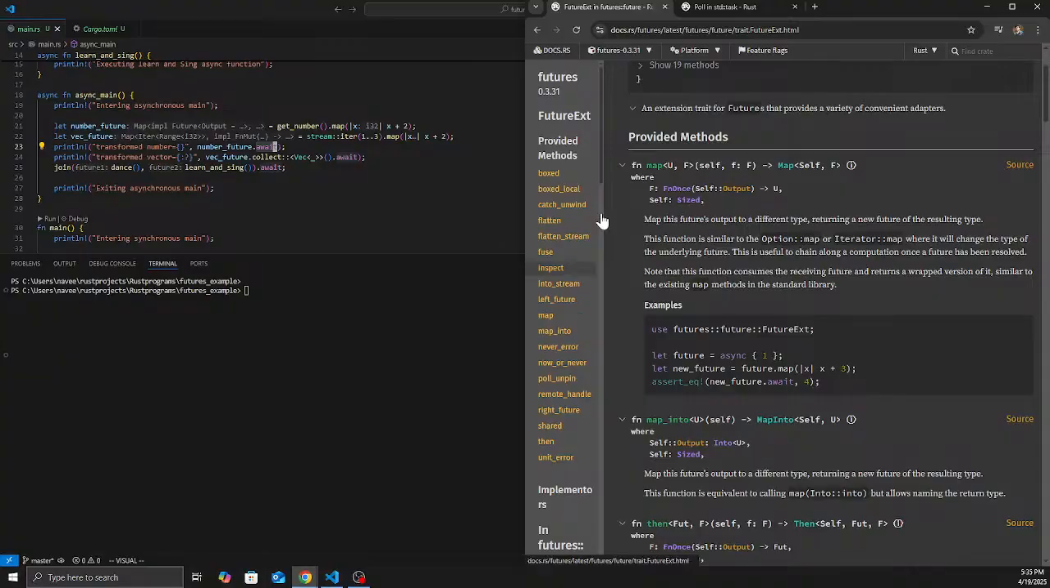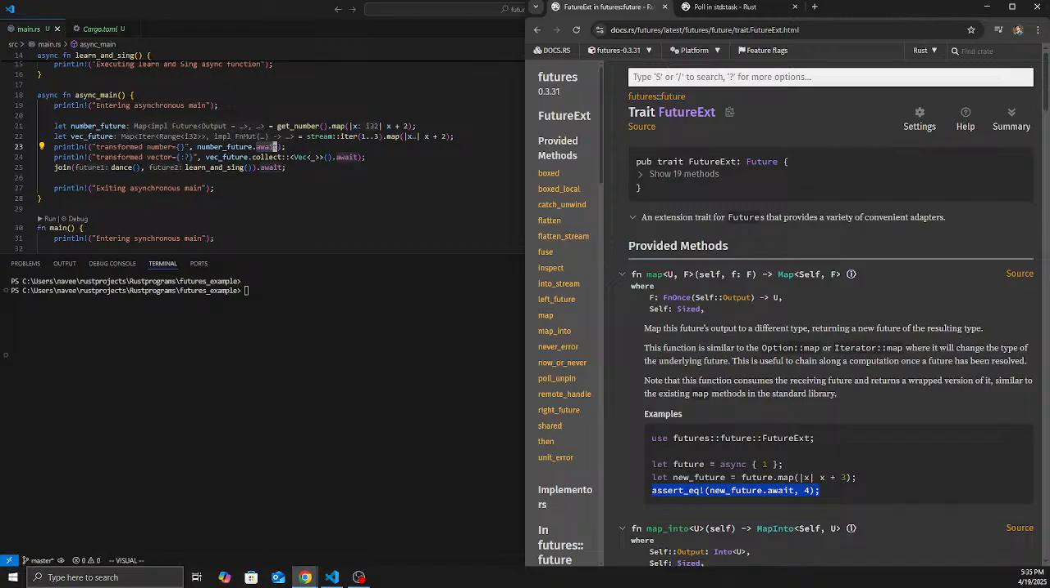So for example, map: we can give an async future, and the future can be mapped, and the value can be received here, and we add some value to this, and it will return a new future, and that future can be awaited here, and we can do assert_eq. So that's what FutureExt is.